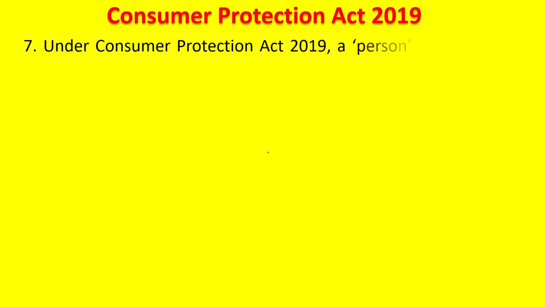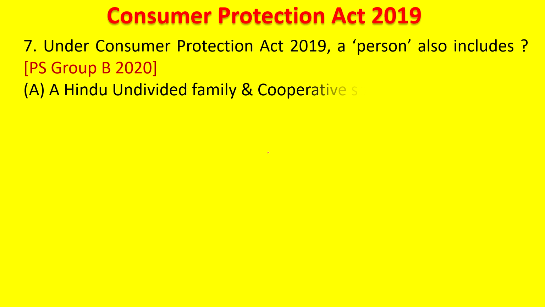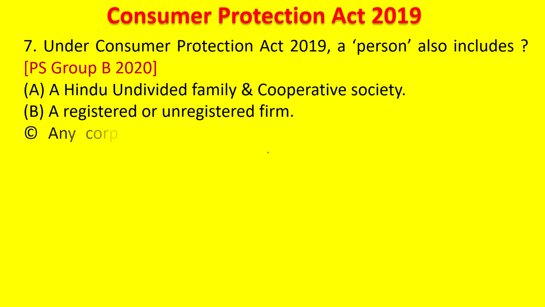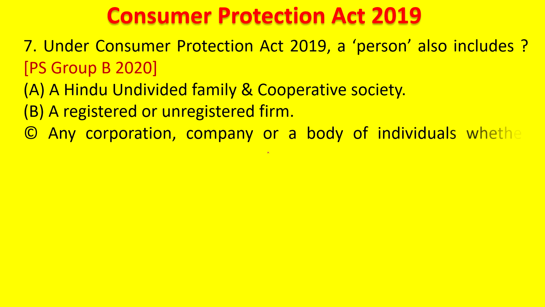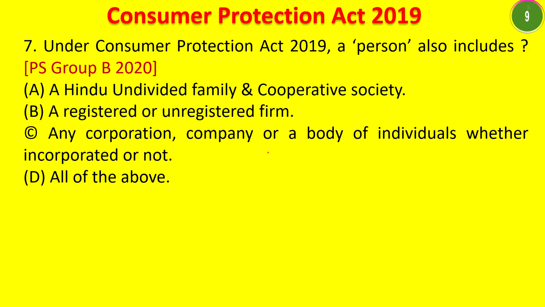Under Consumer Protection Act 2019, a person also includes a Hindu undivided family or cooperative society, a registered and unregistered firm, any corporation, company or body of individuals, whether incorporated or not. D, all of the above. Your time starts now. 5 seconds. Person includes. Post your answer in the comment section. The answer is all of the above. So, person means all of these things.